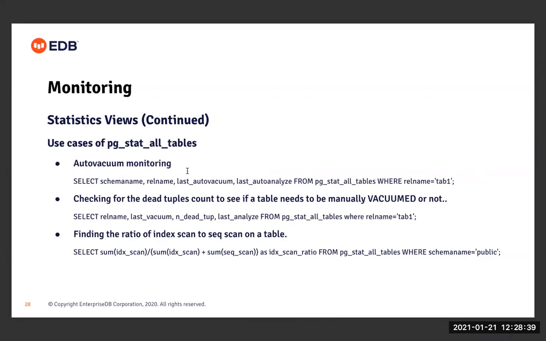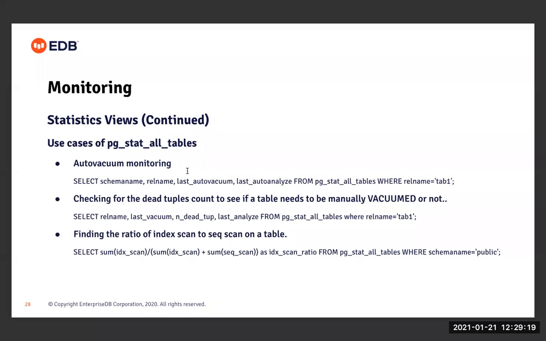Similarly, pg_stat_all_tables can also be used to do autovacuum monitoring, like just trying to find out which table in a database requires vacuuming, right? So we can just query this pg_stat_all_tables to see when a particular table in the database was last vacuumed, and whether it really requires to be vacuumed or not. And this eventually helps in improving the overall performance in the database, right? Similarly, we can use this pg_stat_all_tables to identify the dead tuples count in the table and the number of live tuples, when the table was last analyzed, and all that.